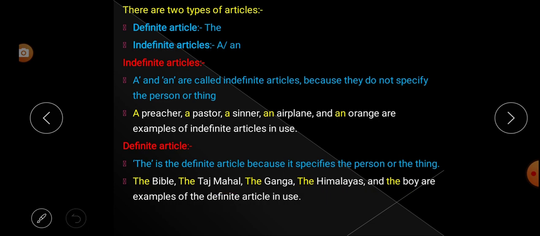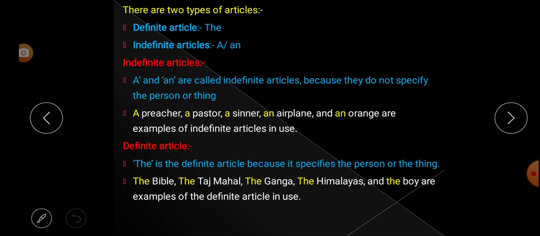Understood? Here it is specifying the Bible, that means a particular Bible. Next, the Taj Mahal, the Ganga, that means the particular river Ganga, or the Himalaya, that means the particular Himalayas mountain. So these are examples of the definite article. The is the definite article because it specifies a particular person, place or thing. So we understood two types of articles, indefinite articles and definite articles.